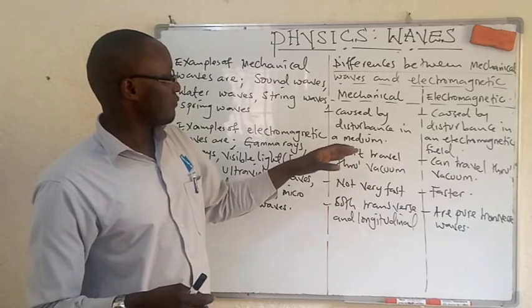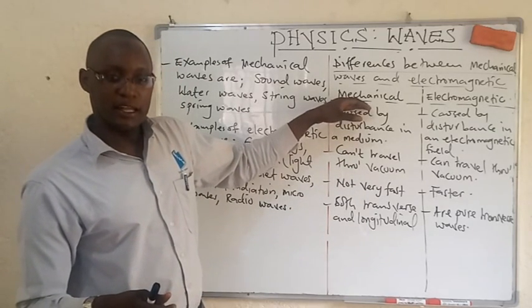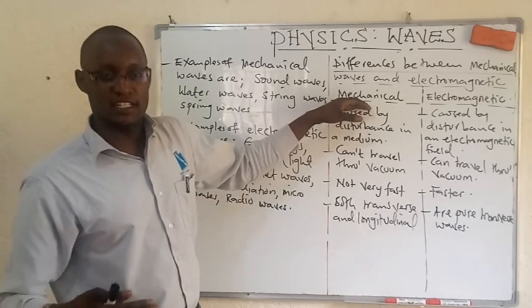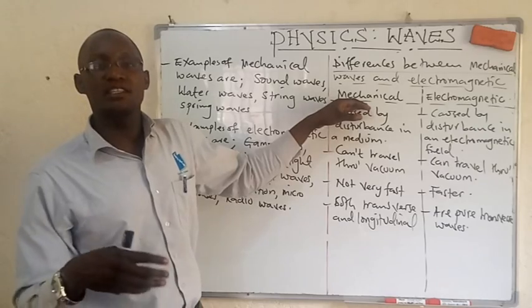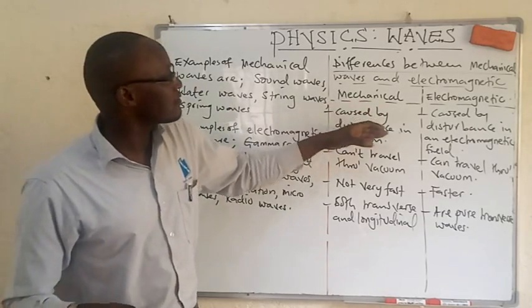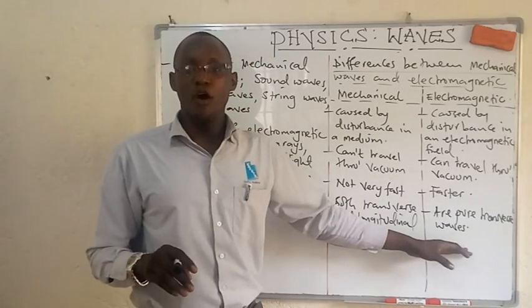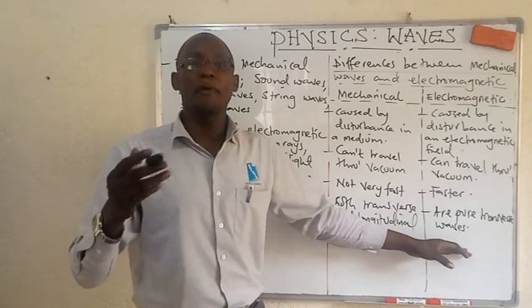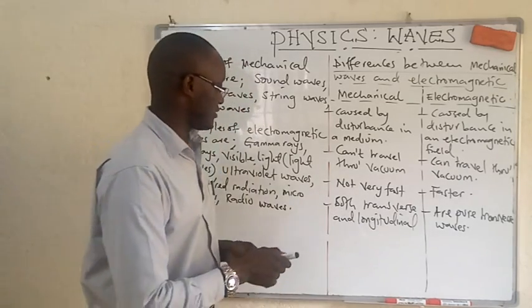We are going to see that these mechanical waves cause relative movement of the particles of the medium in which they are traveling. Whereas electromagnetic waves leave no trace of their passage in the space where they travel.